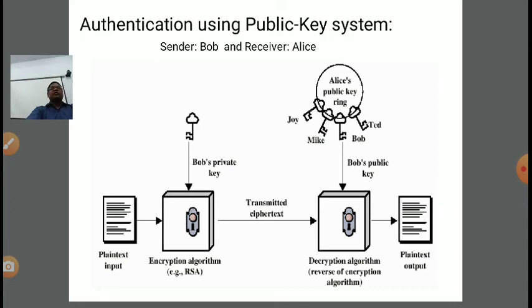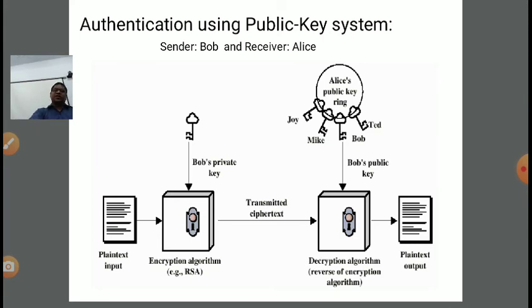Again, we are summarizing the authenticity. At the sender end, we are encrypting using the sender's private key, because we want to ensure the authenticity of the sender. And at the receiver, we are using the sender's public key, for different receivers, right? So Bob is the sender here. Bob's private key is used at the sender end, and the plain text and Bob's private key, the sender's private key, are used for encryption, ensuring the authenticity.